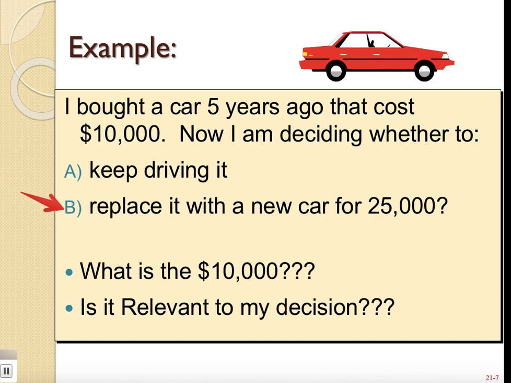So my question to you is, what is this $10,000, and is it relevant to my decision? Think about that for a moment.